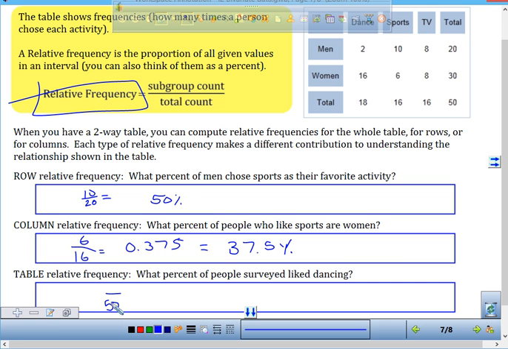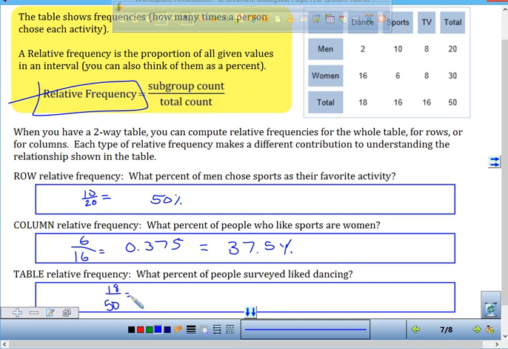How many people like dancing? 18. I didn't say women that like dancing. I didn't say men that like dancing. I said how many people like dancing. So you're going to do 18 divided by 50. Now, you don't need a calculator for this because this is mental math.